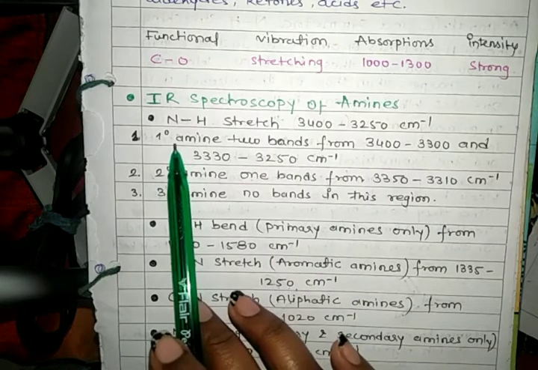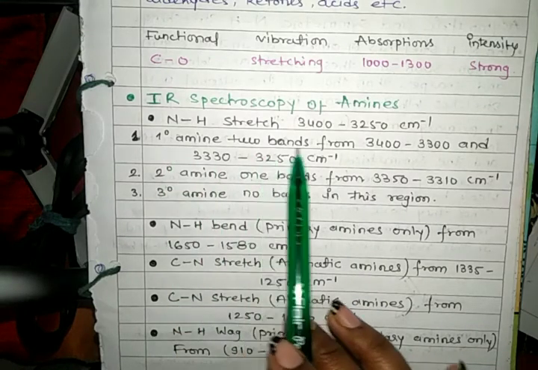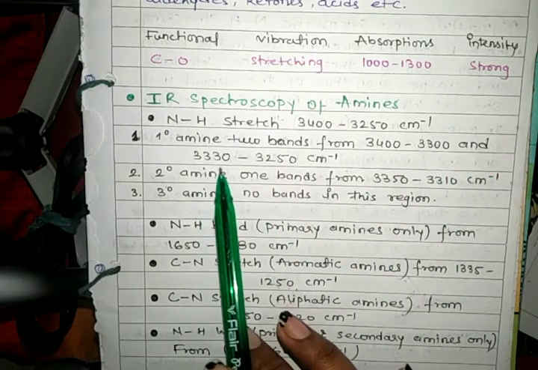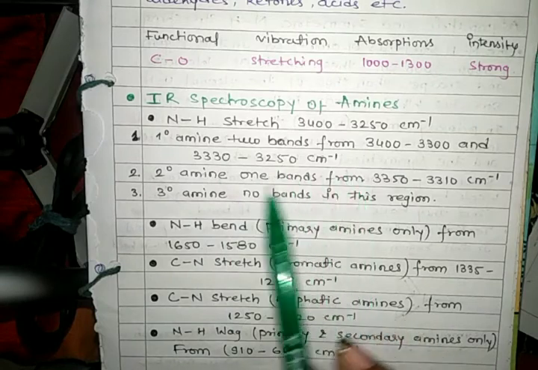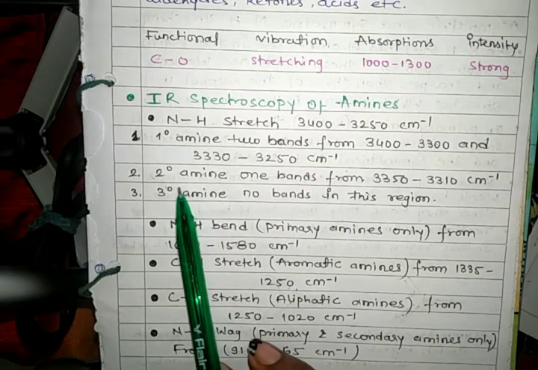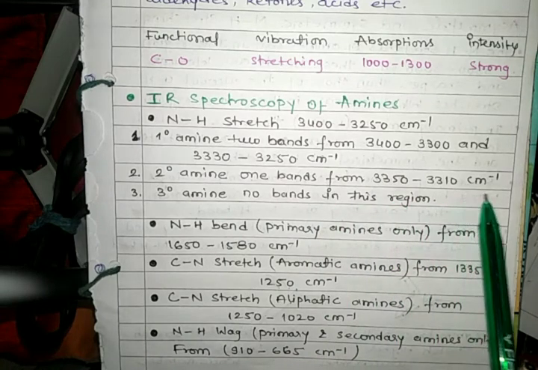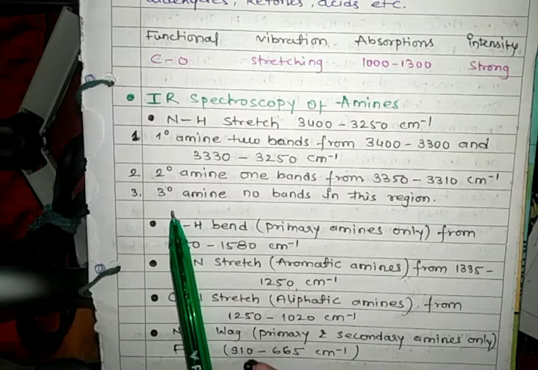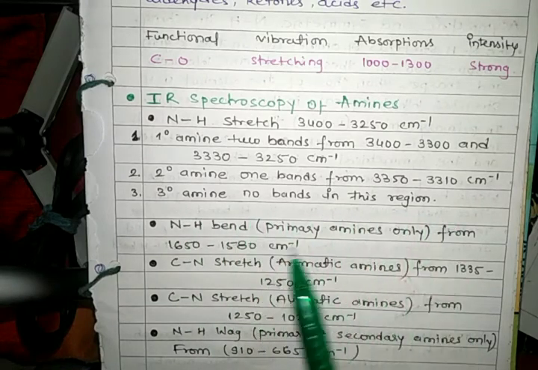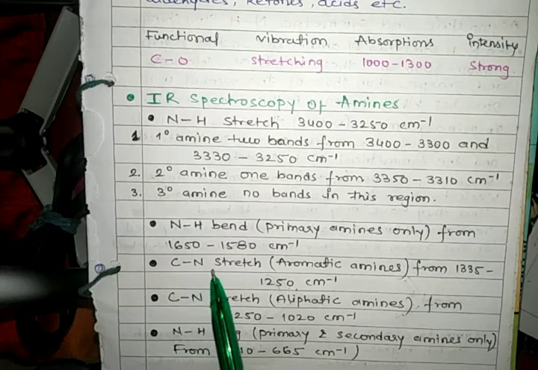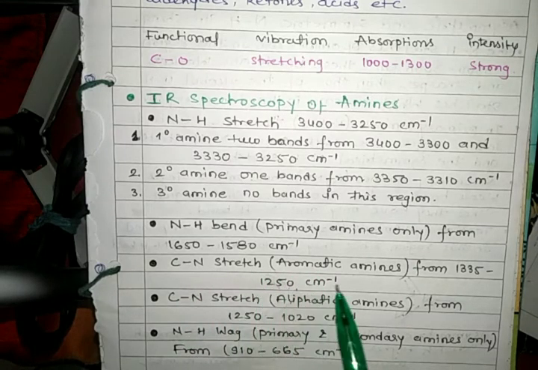Primary amines have two bands, from 3400 to 3300 and 3330 to 3250 cm⁻¹. In secondary amines, one band from 3350 to 3310 cm⁻¹, and tertiary amines have no band in this region. Next point is NH bend, primary amines only, from 1650 to 1580 cm⁻¹. Carbon-nitrogen stretch of aromatic amines is from